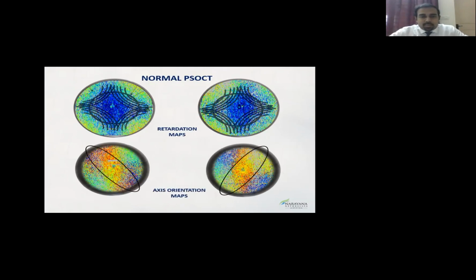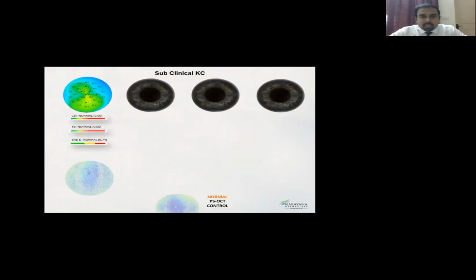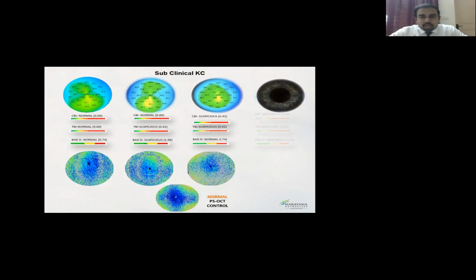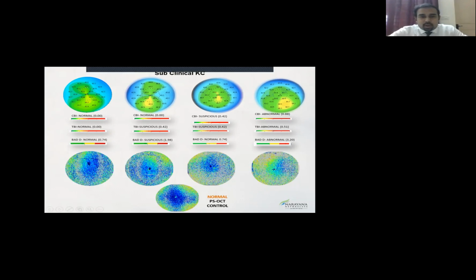This may be vague to understand initially, but in this image we compared 4 different types of subclinical or forme fruste keratoconus, and the one at the bottom is the PSOCT of a normal cornea. For a varying level of suspicious cornea based on your BAD-D, the CBI and TBI could either be in the normal range, or one of them suspect and one normal, or both normal again.